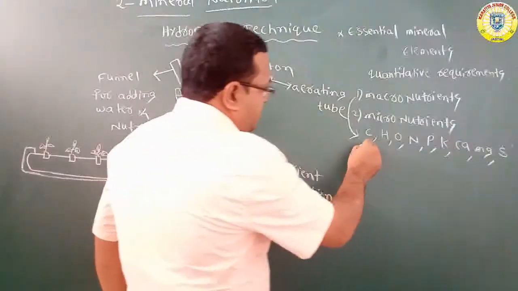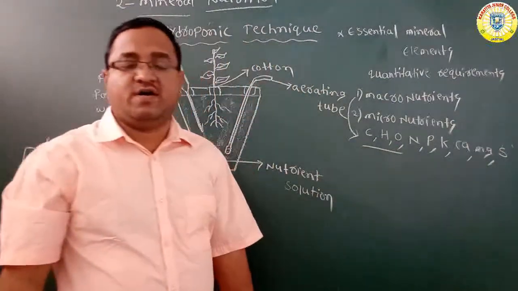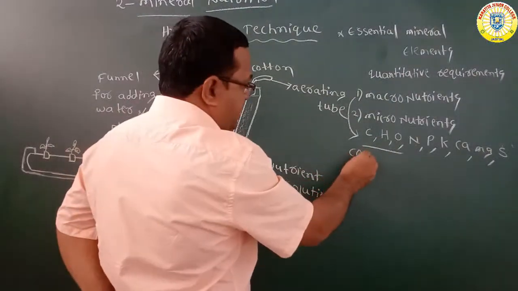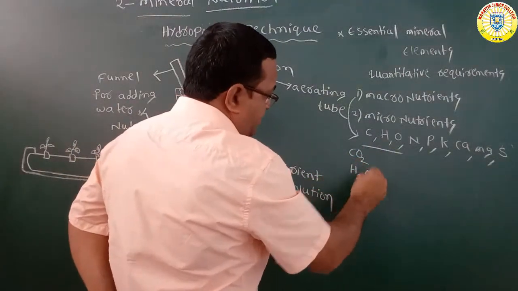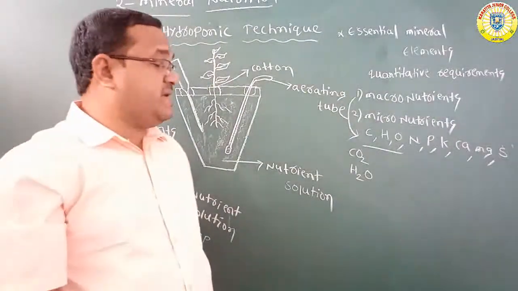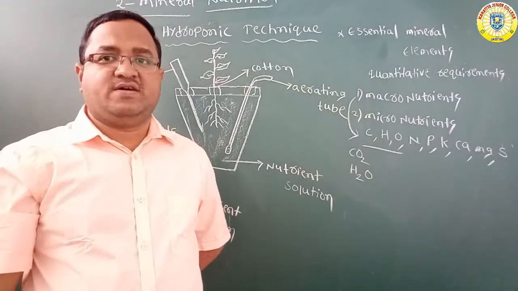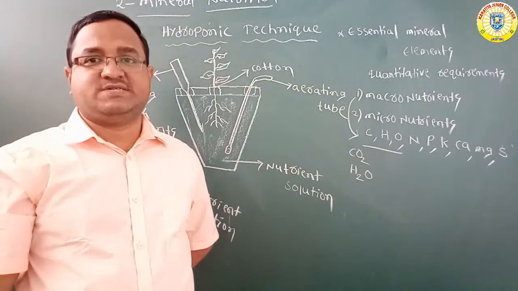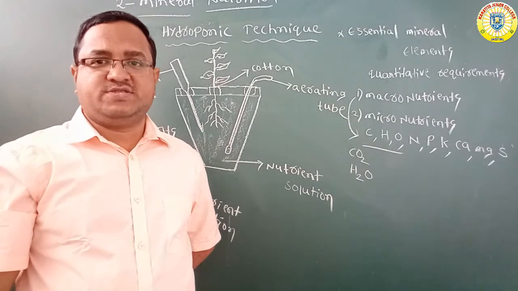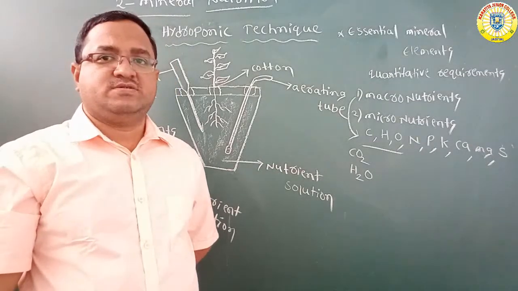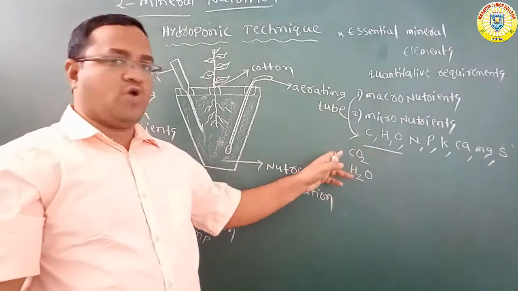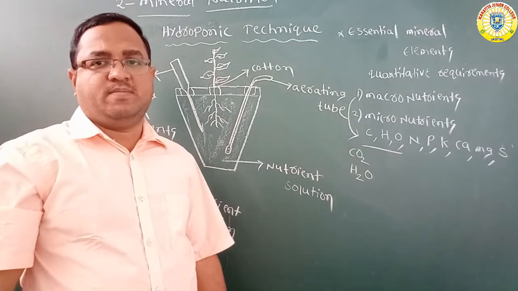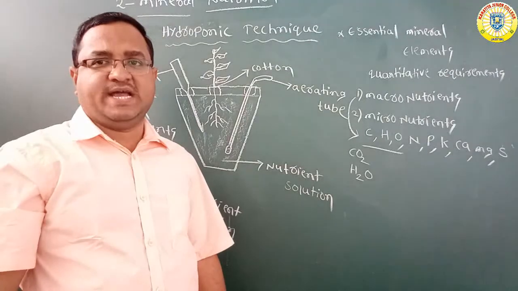Among these, carbon, hydrogen, oxygen are called framework elements. Plants absorb these 3 elements from carbon dioxide and water.